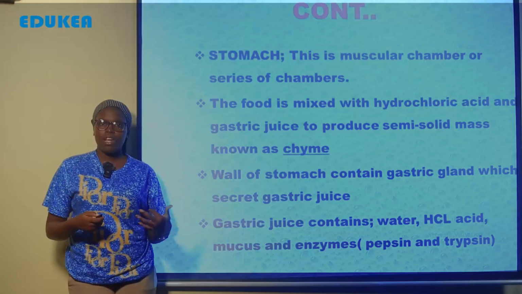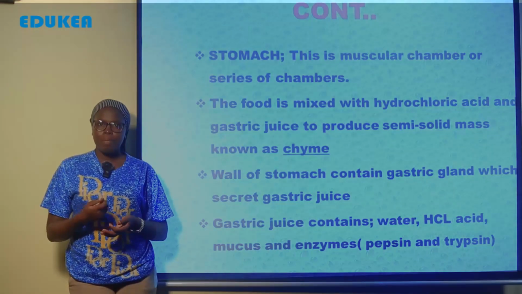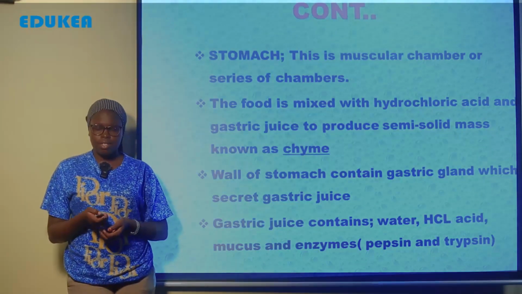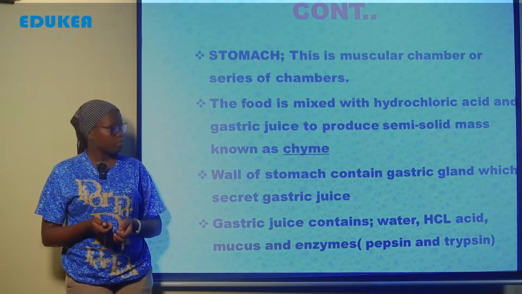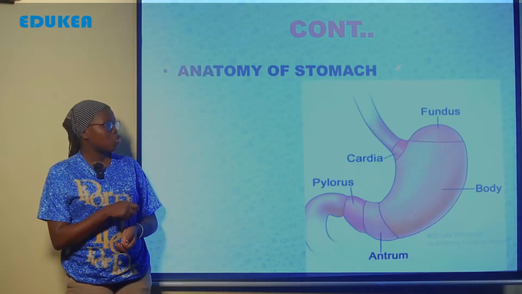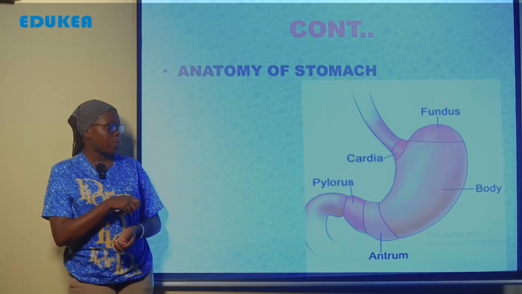And this is the anatomy of the stomach. This is a J-shaped tube which is made up of a series of chambers. Kuna fundus as the first one, kuna cardia, kuna body, kuna pylorus as well as the antrum.